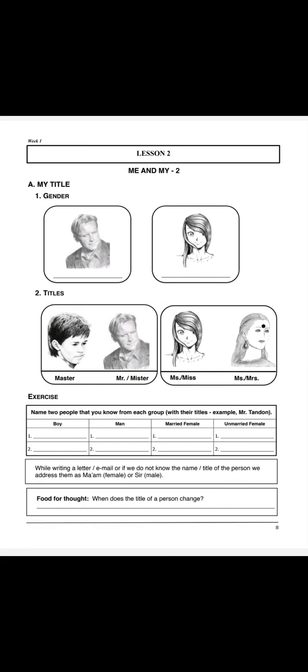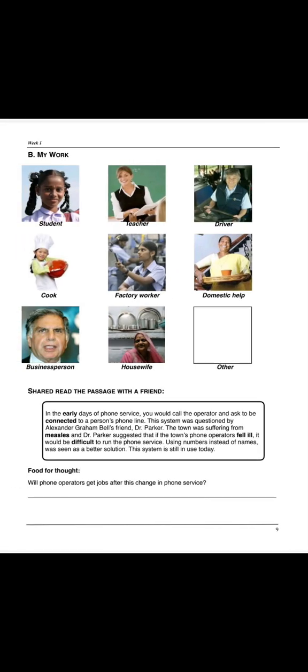For yesterday's class, we had discussed Me and My. We had discussed how to write a name, the address format, and the name written format. So in this video we are going to discuss gender, titles, and work, and of course there is an exercise so that you all will understand.